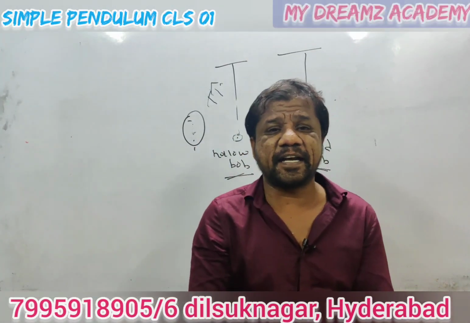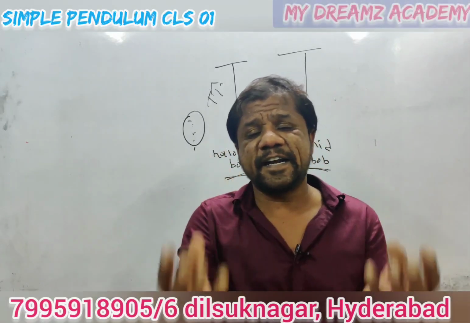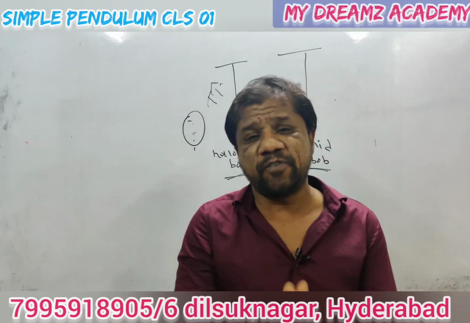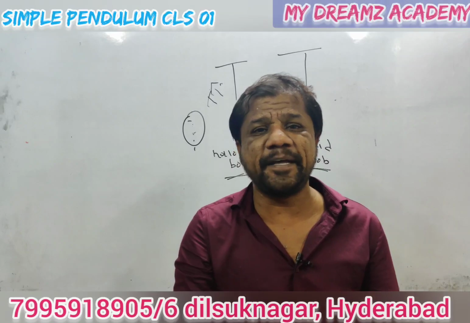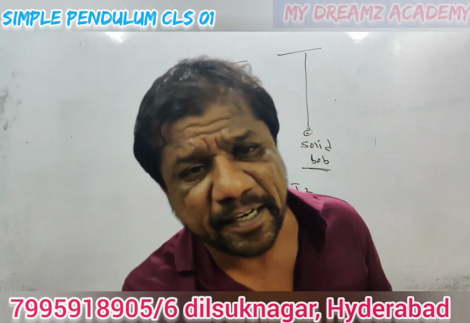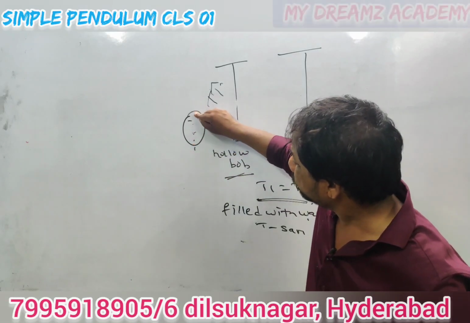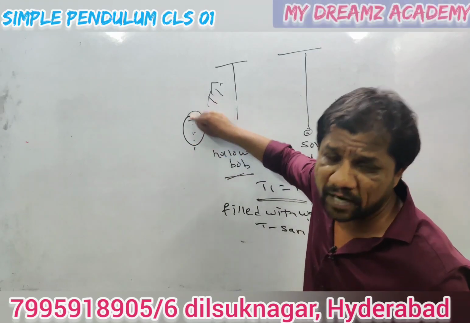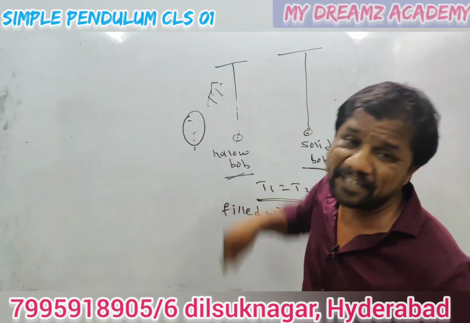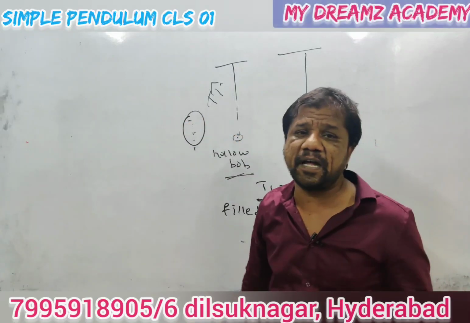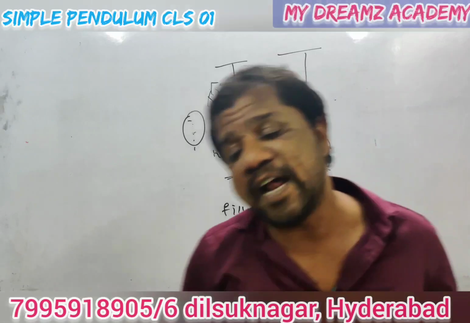Let me explain it theoretically. I have two bobs. One is a hollow bob and one is a solid bob. Both center of mass positions are the same, so the time periods will be the same. But when the hollow bob is filled with water, the center of mass position will be in the center, so the time period will again be T. But when you make a small pinch of hole, water will be drained slowly, so the center of mass will be shifted downwards, so the length will be increased. When length increases, time period increases. But once the bob is empty, again the center of mass shifts towards the normal position, so again the time period will remain the original value itself.